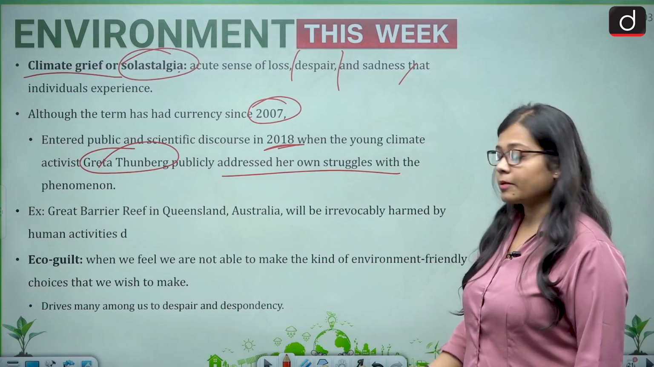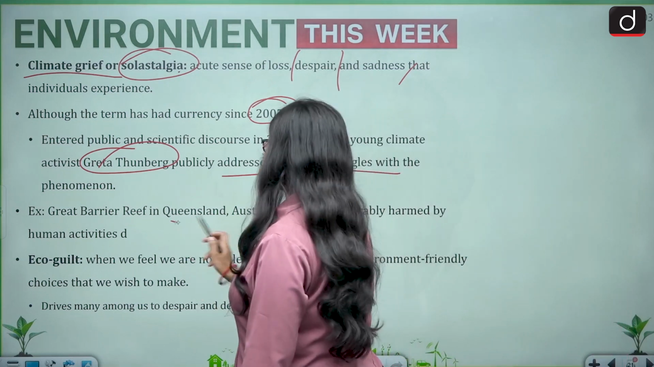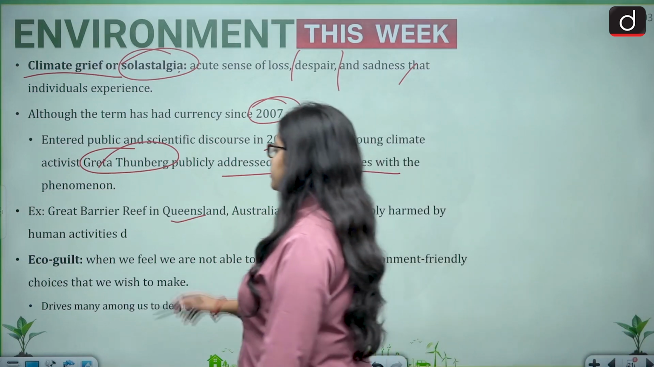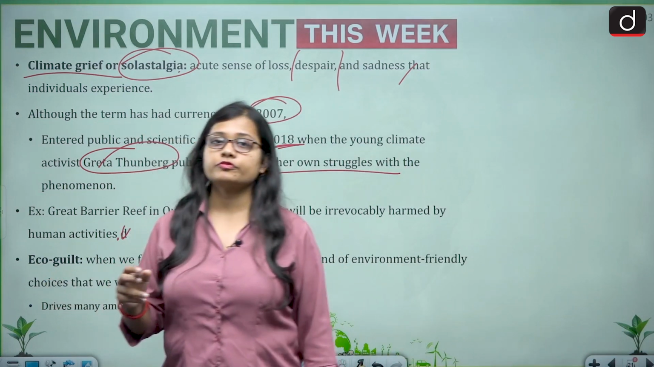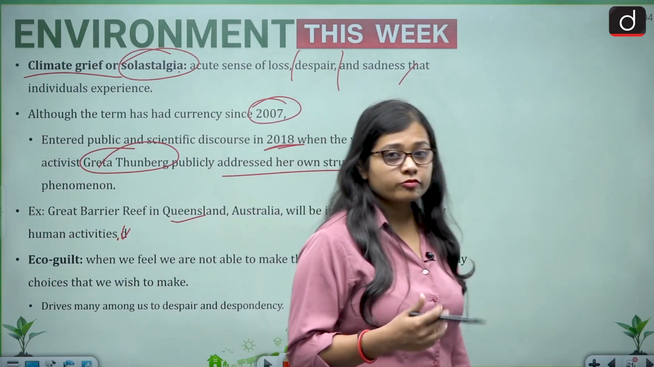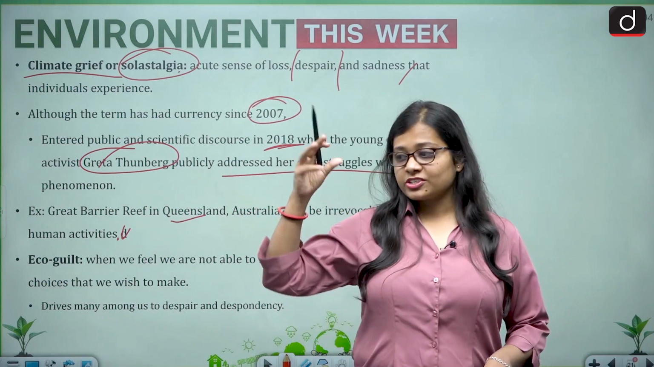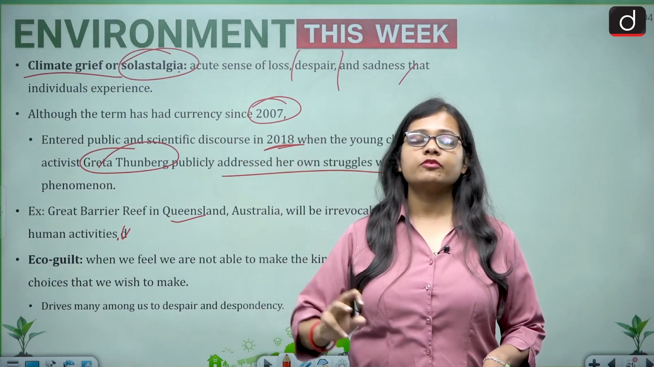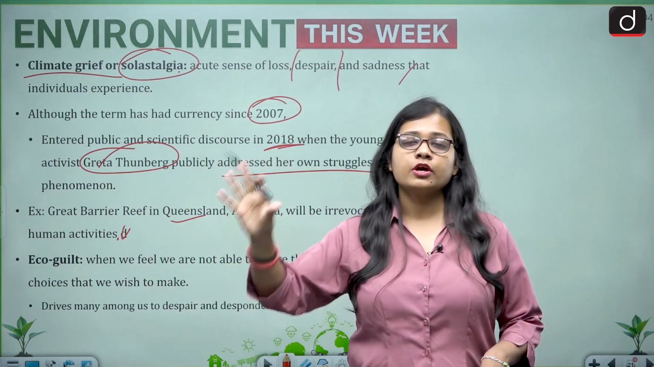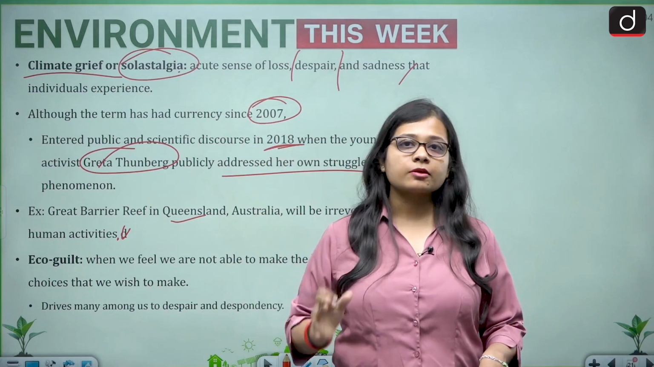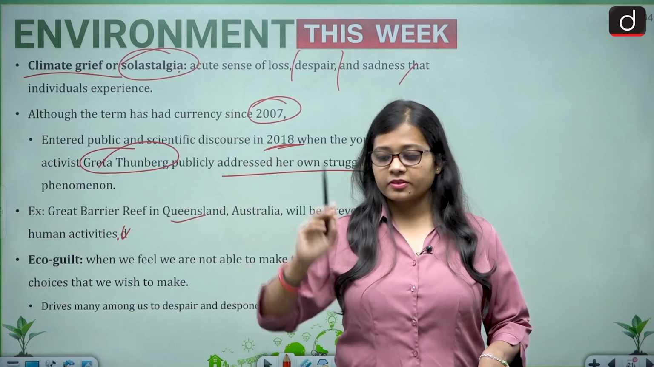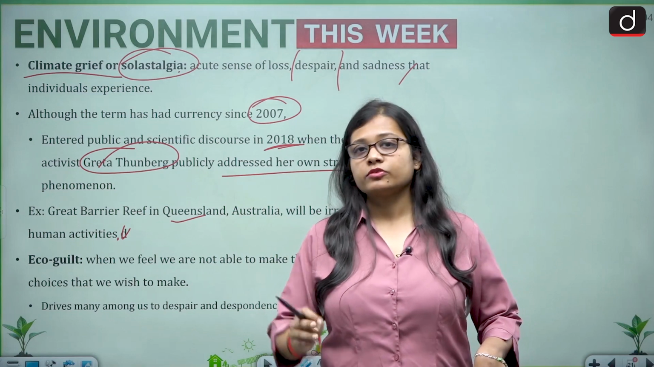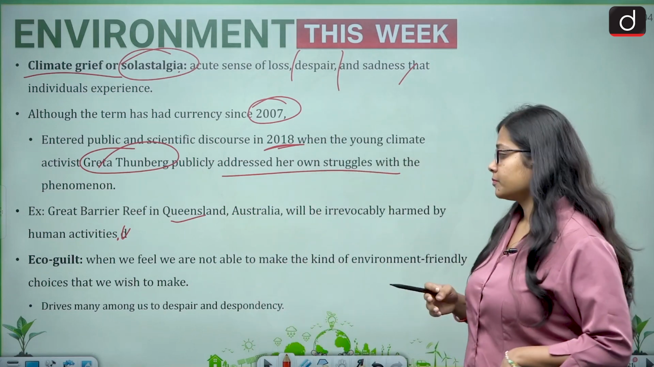For example, if the Great Barrier Reef in Australia gets harmed by human activities, and the Great Barrier Reef is one of the major tourist attractions of Australia, then imagine the mental stress the people of Australia will go through if the Great Barrier Reef is harmed or disappearing, or the percentage that it covers in Australia becomes less. So that is an example.